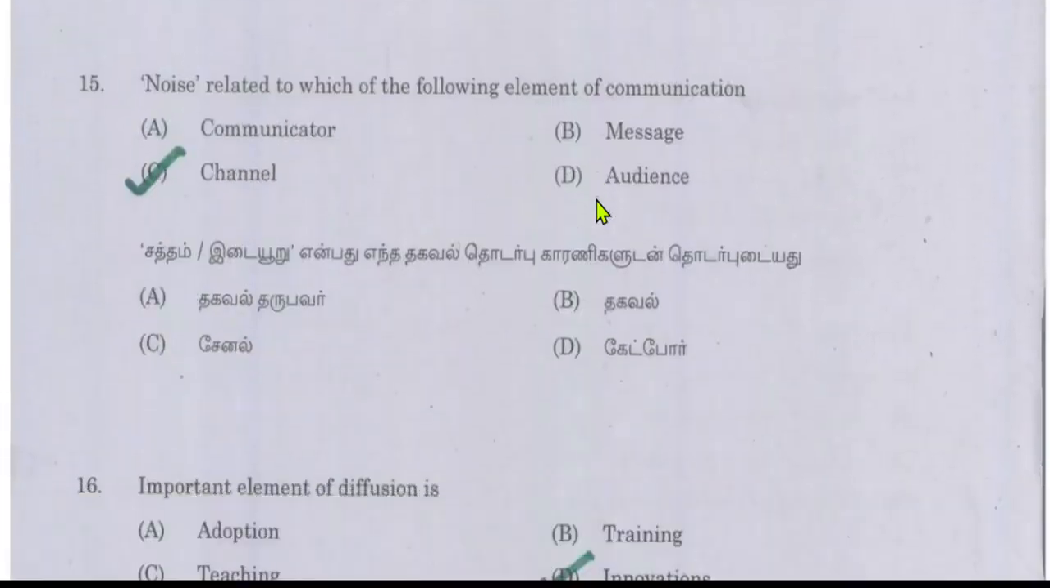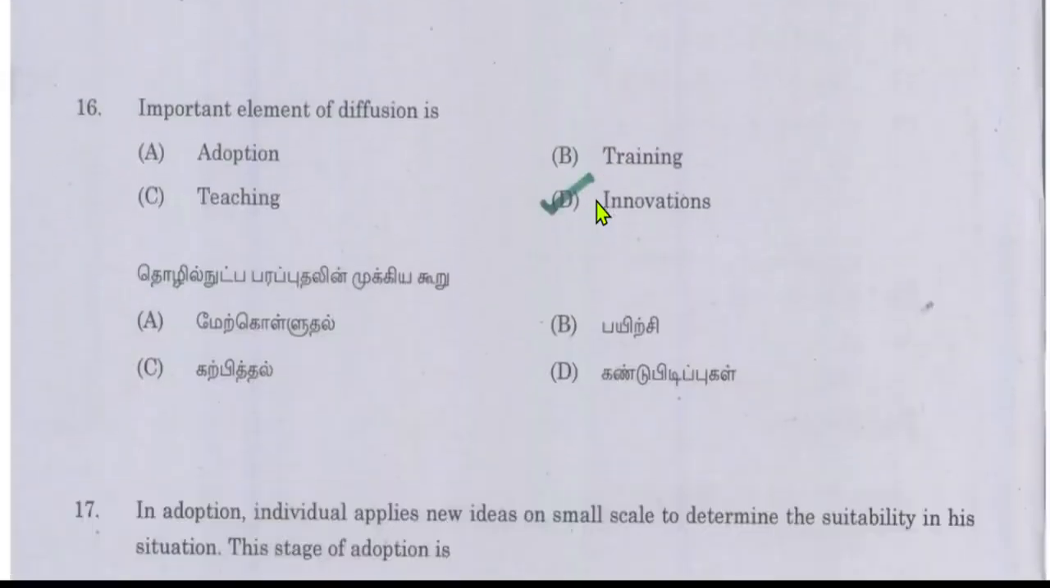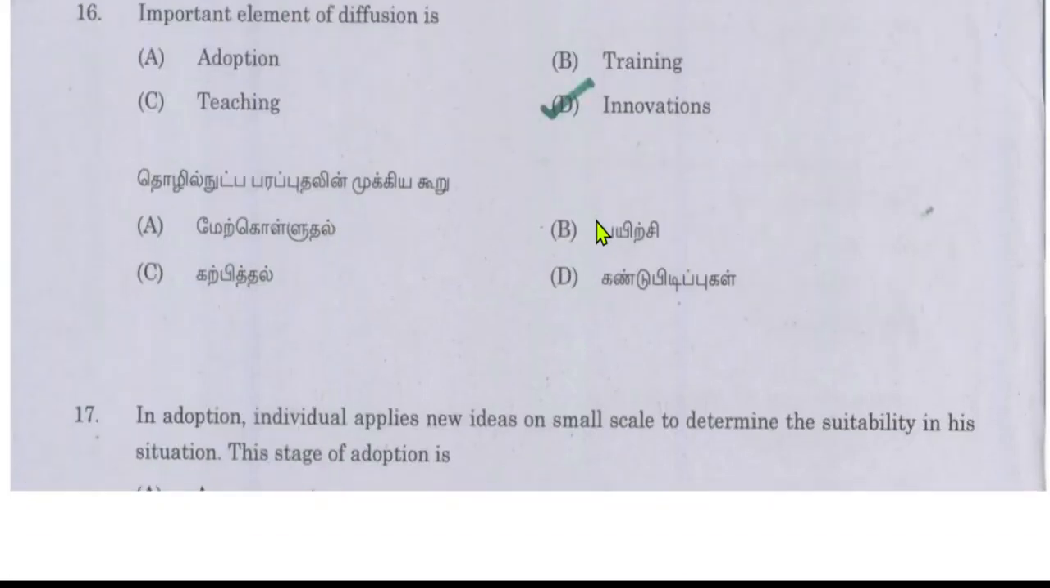Next question is noise is related to which of the following elements of communication. So noise is related to the channel. Next question is important element of diffusion. In the diffusion, the important element is considered as innovations.